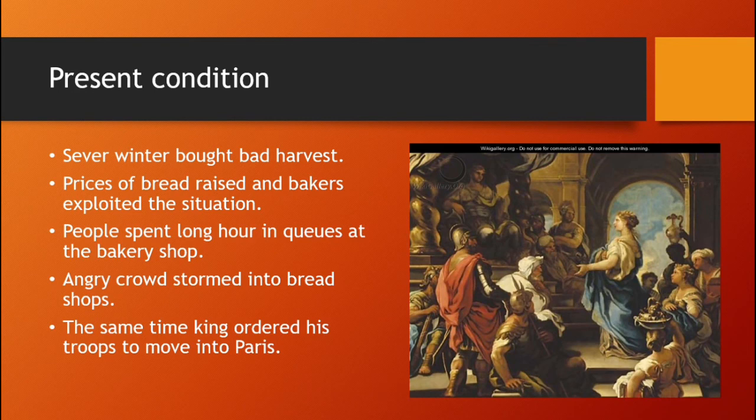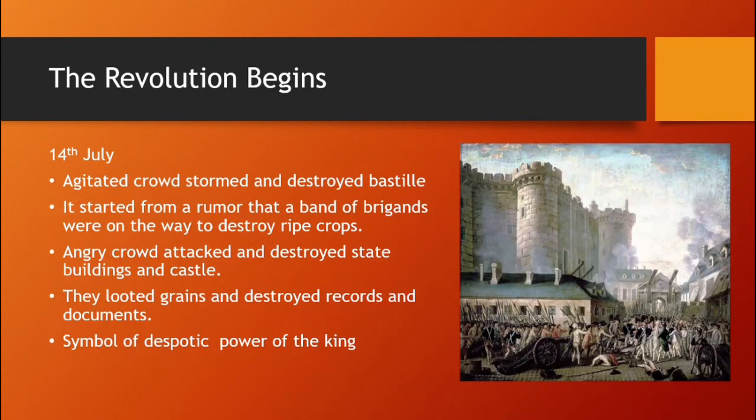Let us see how. People spent long hours in queues at the baker's shop. Angry crowds stormed into bread shops, and at the same time the king ordered troops to move into Paris. This made the crowd very angry, and let's see what they did as a result of this. Yes, and finally the revolution begins on 14th July 1789. Agitated crowds stormed and destroyed the Bastille.